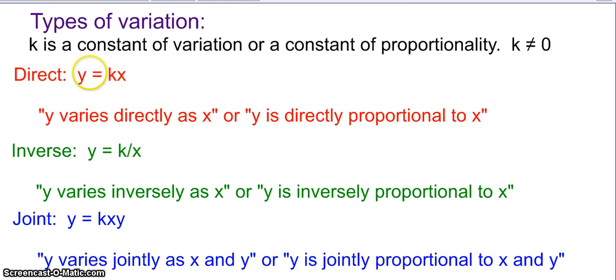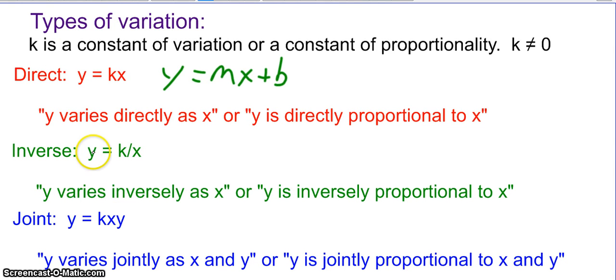So you can think of your y equals mx plus b, except b in this case would be 0, and we're using k instead of m. Otherwise, it's the same thing, except the context would be a variation equation.